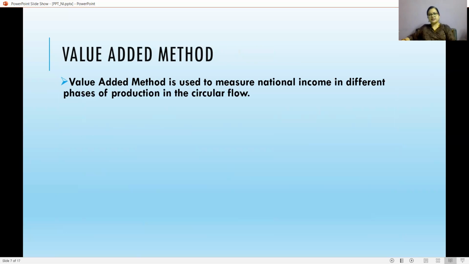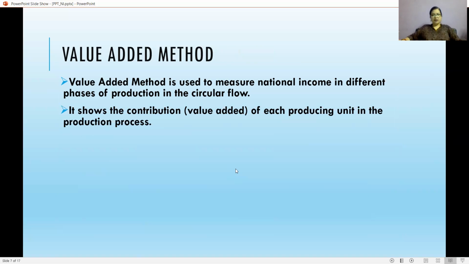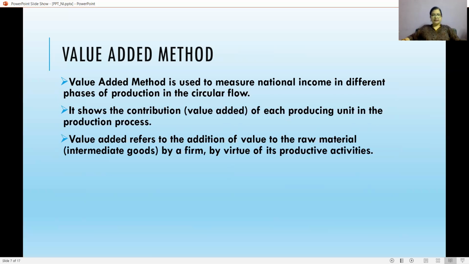First comes the value added method. Value added method is used to measure national income in different phases of production in the circular flow. It shows the contribution of each producing unit in the production process. Value added method is also known as product method, inventory method, net output method, industrial origin method, and commodity service method. Value added refers to the addition of the value to the raw material.